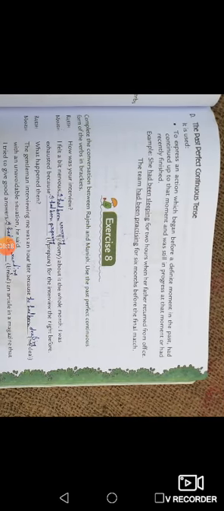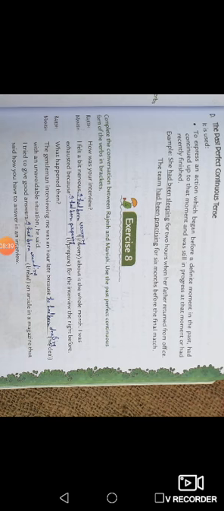Next is the past perfect continuous tense. So we use past perfect continuous tense to express an action which began before a definite moment in the past, had continued up to that moment, and was still in progress at that moment, or had recently finished. As like see in the example, she had been sleeping for 2 hours when her father returned from office.